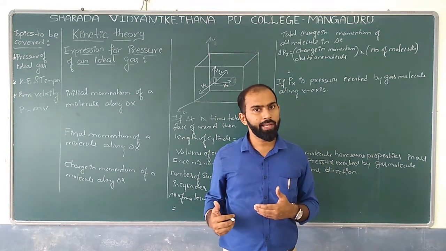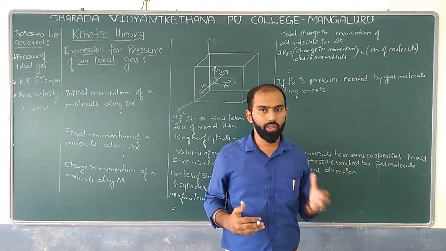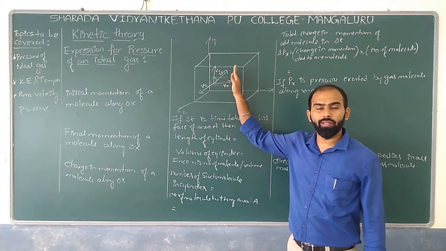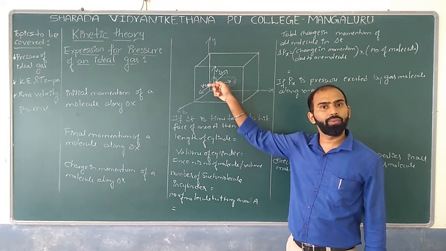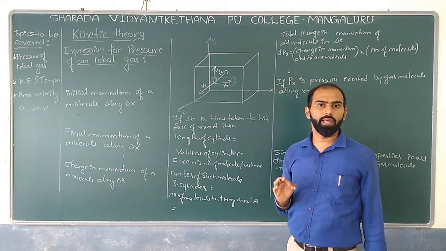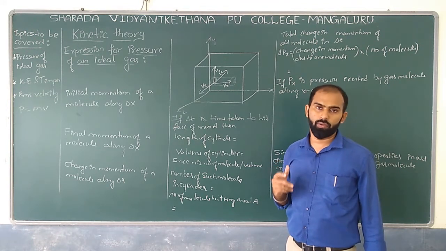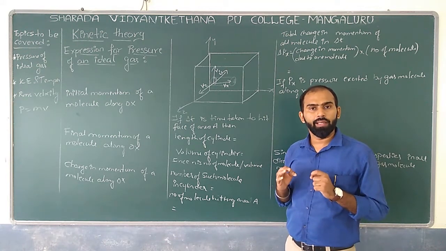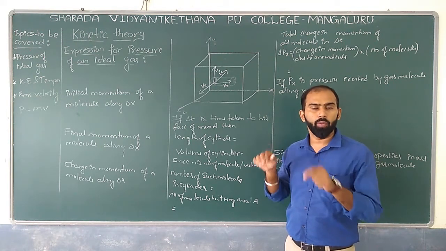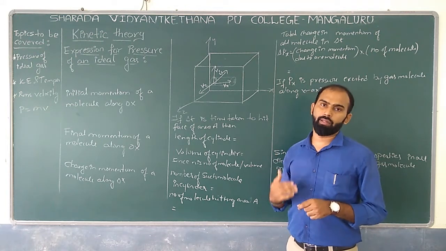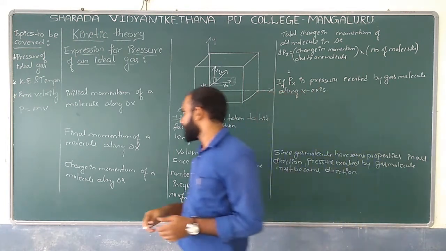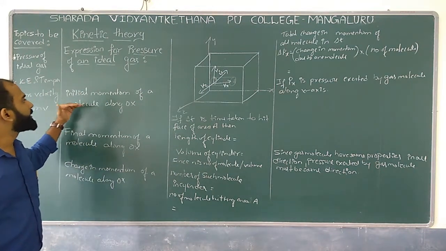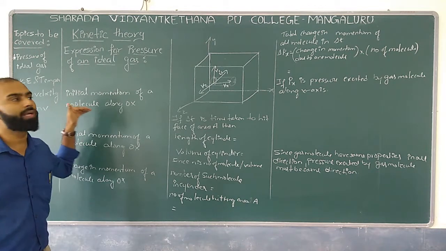In this case, if the particle strikes the surface of area A and bounces back with the same velocity, the collision is elastic. In almost all cases we assume that the collision of the gas molecule inside the cubical vessel is elastic. If so, what would be the initial momentum of the molecule moving along OX?